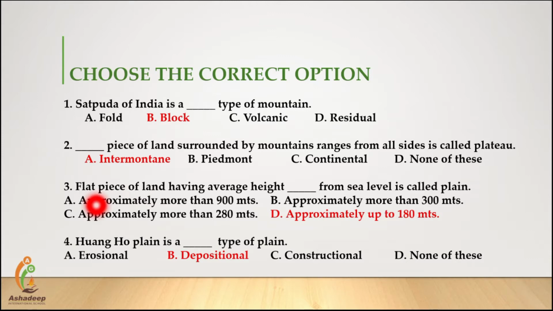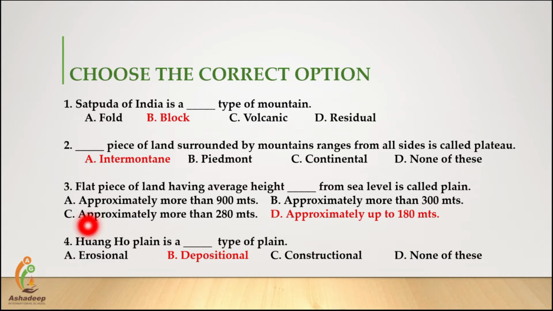Now next one, third, flat piece of land having average height of dash from sea level is called plain. Options A, approximately more than 900 meters, B, approximately more than 300 meters, C, approximately more than 280 meters, or D, approximately up to 180 meters. So correct answer is option D, approximately up to 180 meters.